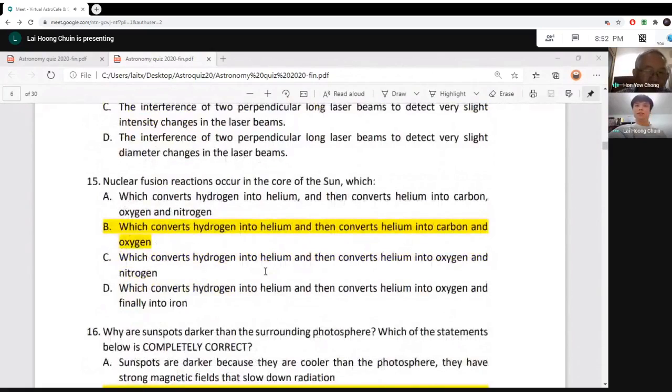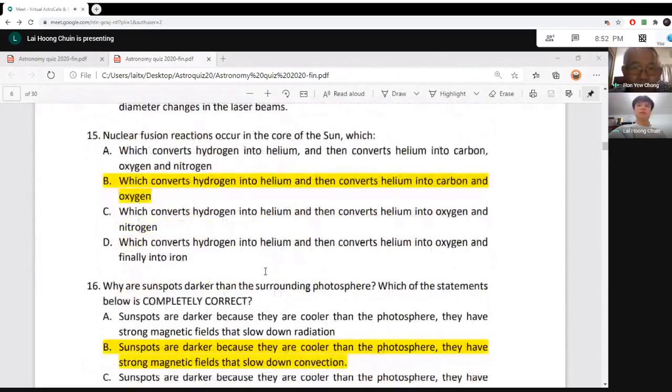Okay, 15. Now this one is actually very standard. Everyone should know that what happens in the sun is nuclear fusion, no doubt about it. So the sun will fuse. We know that the maximum amount of material in the sun is 75% hydrogen, and 21% helium. So we know that the sun converts hydrogen to helium.